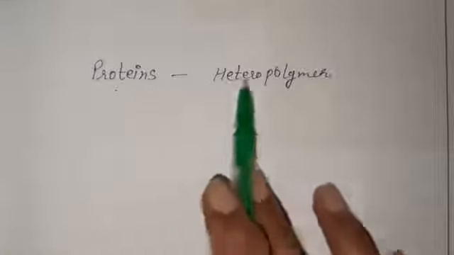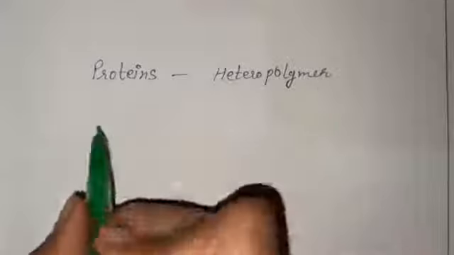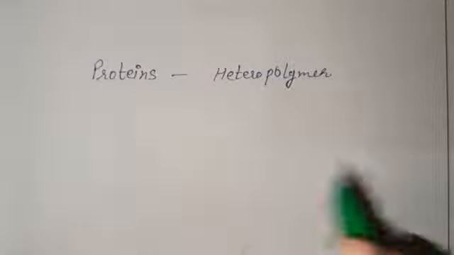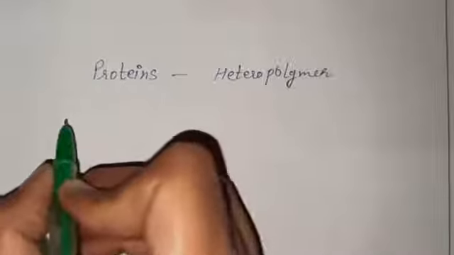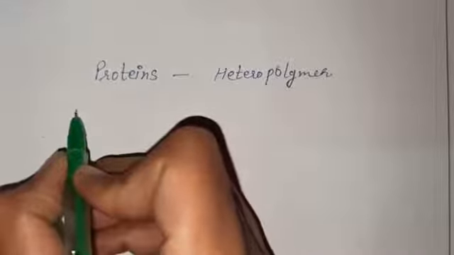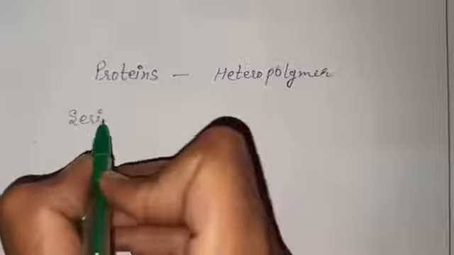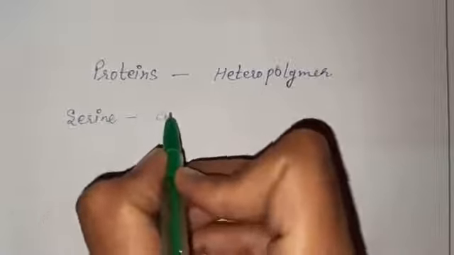As we know, proteins are heteropolymers. So in a polypeptide chain, in a linear chain of amino acids, different types of amino acids will be present. So we can make a chain like this, like the first amino acid will be serine, then cysteine,